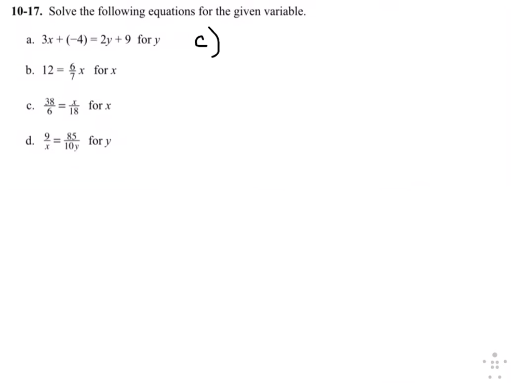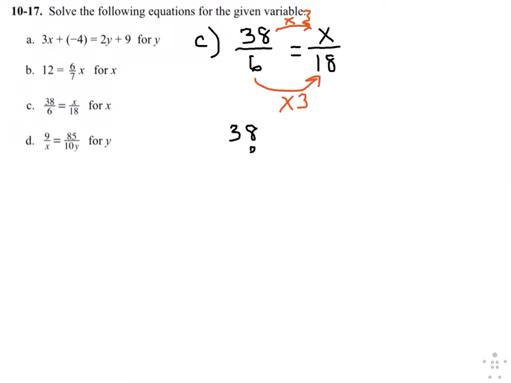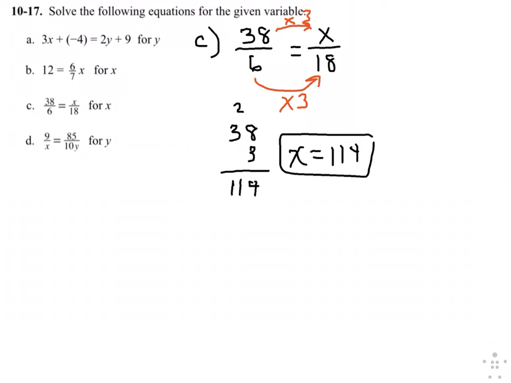For c, let me make some space. We have 38 over 6 equals x over 18. And this you could cross multiply, but you could also just see that they multiplied by 3 in the denominator. So that means we need to multiply by 3 in the numerator. So 38 times 3. If you cannot do that, you just multiply it. 114. So x comes out to be 114 for C.